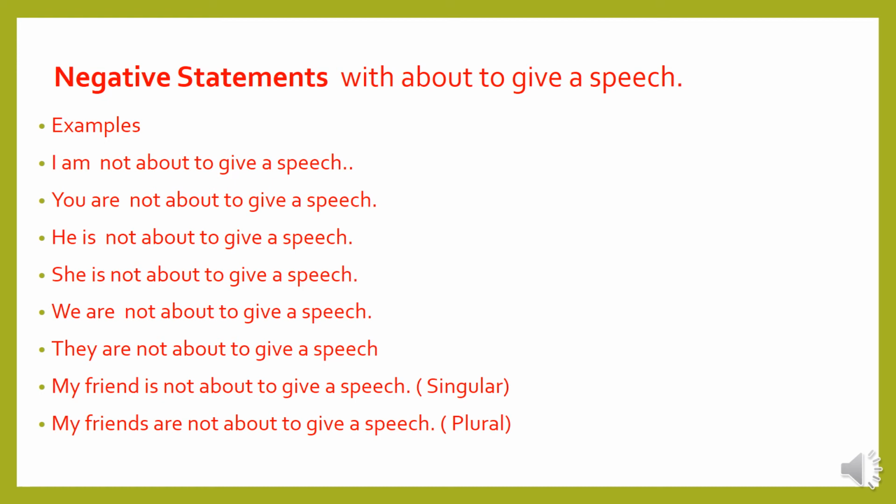My friend is not about to give a speech. Singular form. My friends are not about to give a speech. Plural form. Singular we use my friend without adding S, so we are using is. My friend is not about to give a speech.